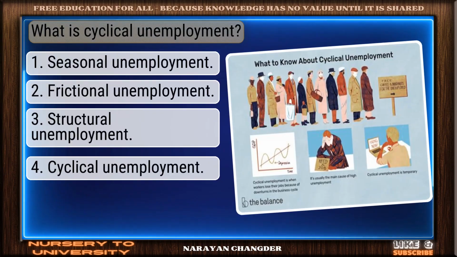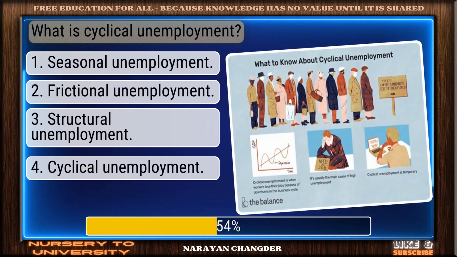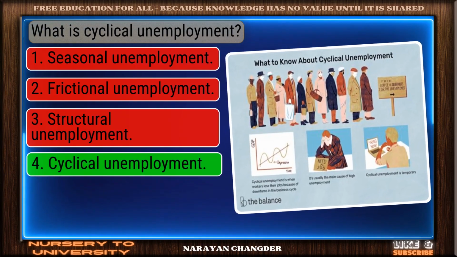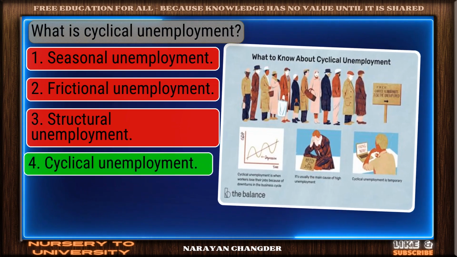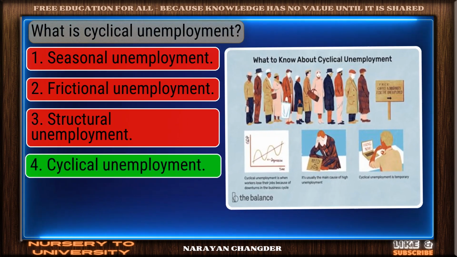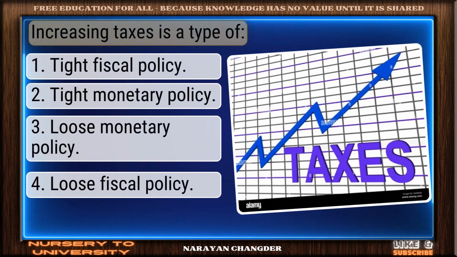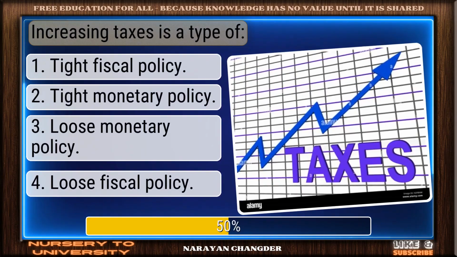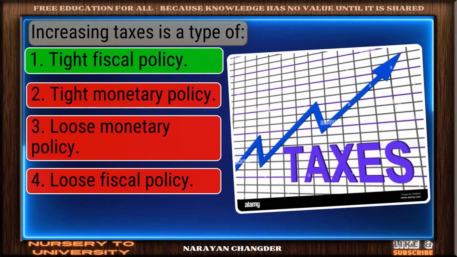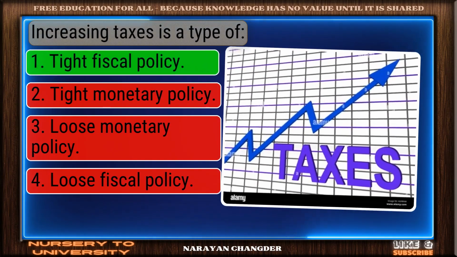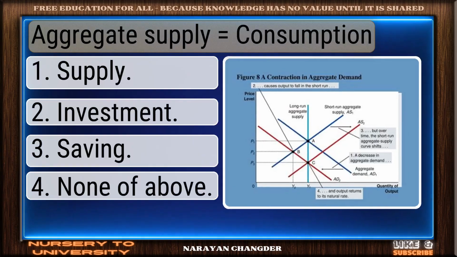What is cyclical unemployment? Well picked. Cyclical unemployment is the correct answer. Increasing taxes is a type of. Well reasoned. Tight fiscal policy is the correct choice.